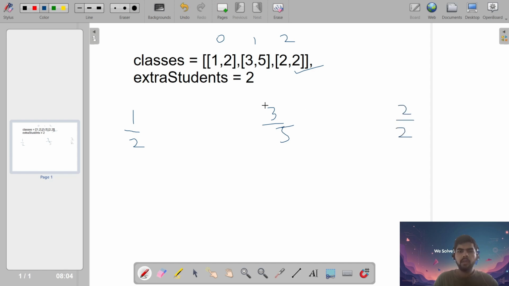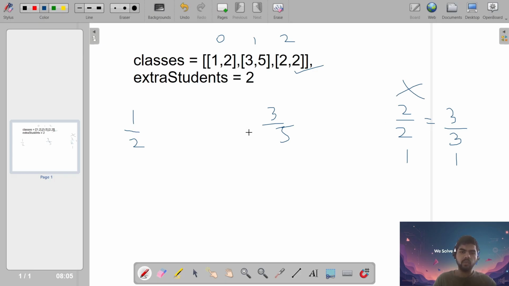So let's see first 2 by 2. What happens if we add one student here? It will become 3 by 3. Does it make any difference? Its ratio will be 1 only and here it is 1 only. So I don't think adding any number of students to this one is going to help us. So this class we'll just exclude as of now.